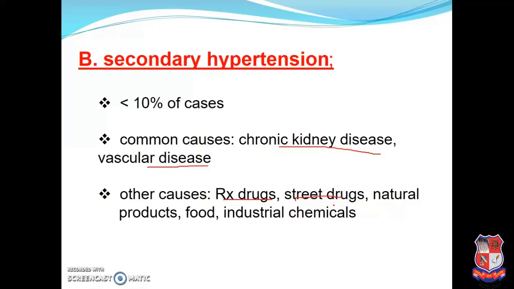Street drugs and some OTC drugs we directly purchase from the medical store are also responsible for chances of hypertension. Some natural products are also responsible. Some foods and industrial chemicals are also responsible for hypertension. These causes are responsible for secondary hypertension.